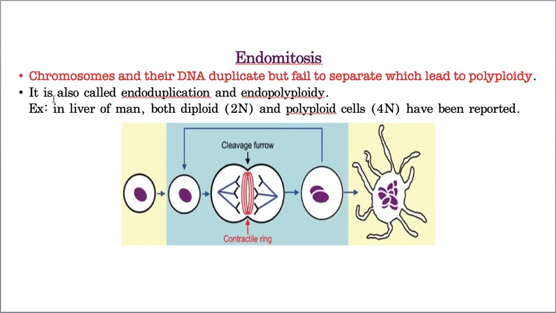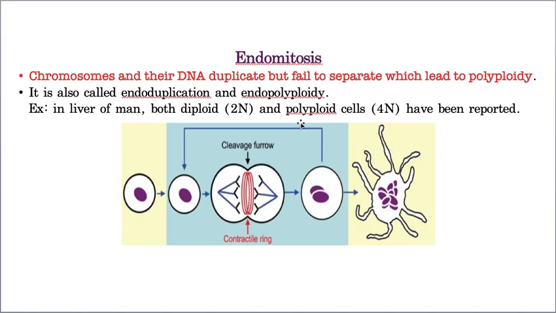I also brought an example: in human liver cells, both diploid and polyploid cells will be there. I hope you know liver cells are called hepatocytes. In hepatocytes sometimes karyokinesis takes place, and sometimes karyokinesis does not take place, but chromosome duplication takes place.